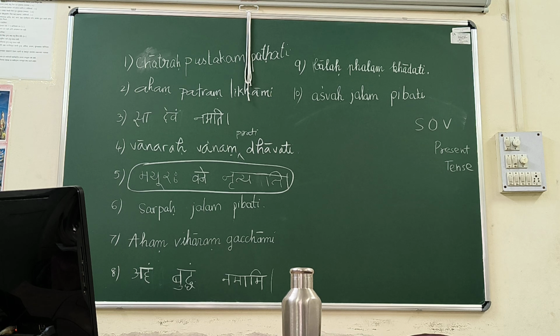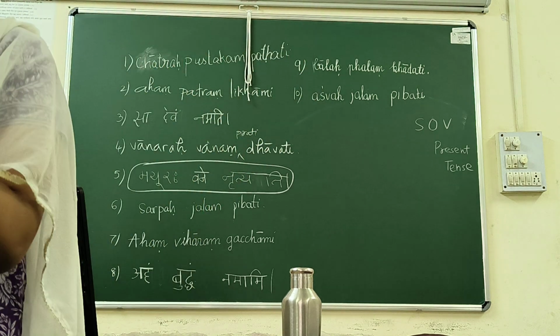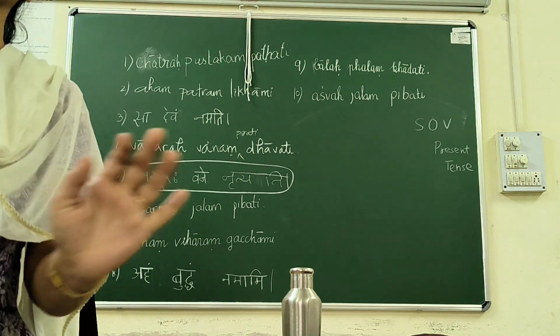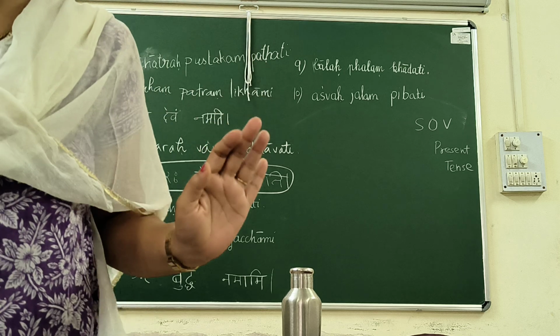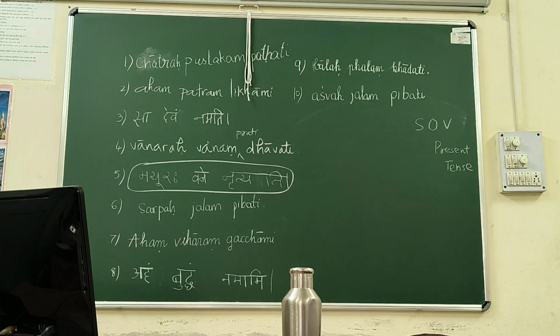Okay, this much is clear to everyone? Yes. Okay, the variety is less. Let it be, because we want to start with only first person and third person. Then we'll go to second person and dual and plural. So no problem. No problem with what you have written. I'm happy with what you have written.